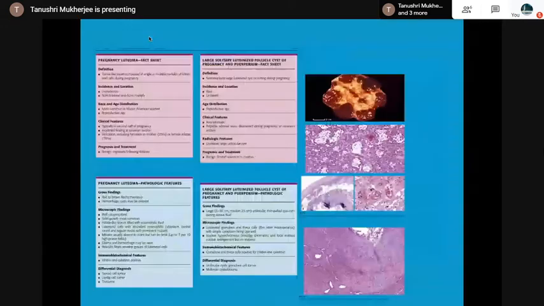And this is the pregnancy luteoma and large solitary luteinized follicular cyst. So gross and the microscopy of the luteinization is important, and IHC is inhibin and calretinin.